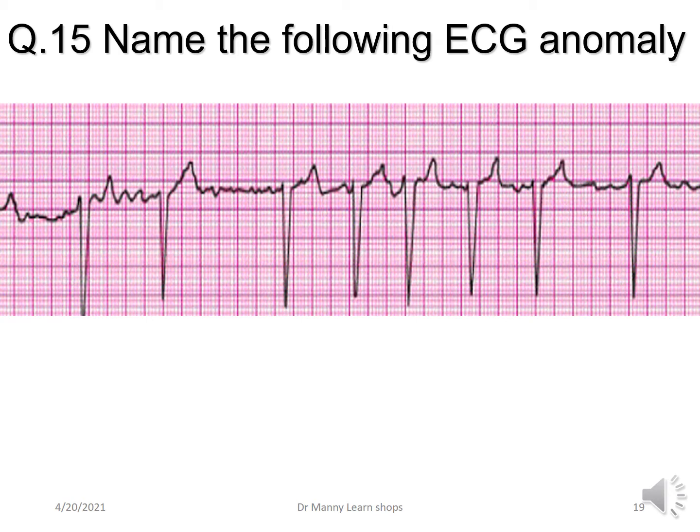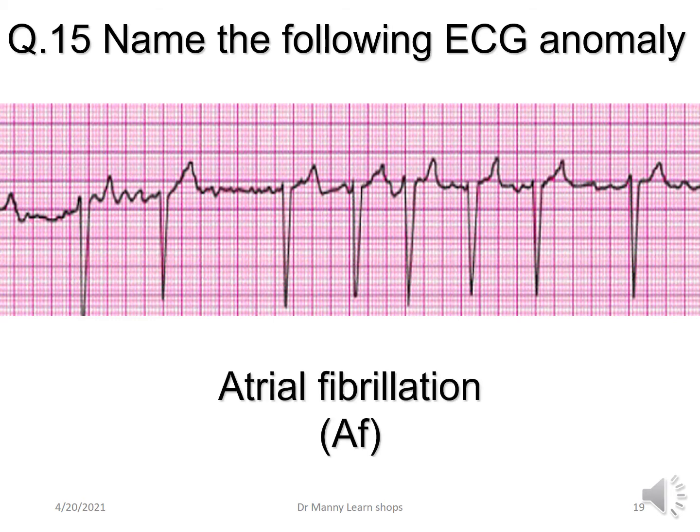What about this one? Can you name the following ECG anomaly? It's very irregular. This is atrial fibrillation. And the proper terminology would be atrial fibrillation with a controlled ventricular response.